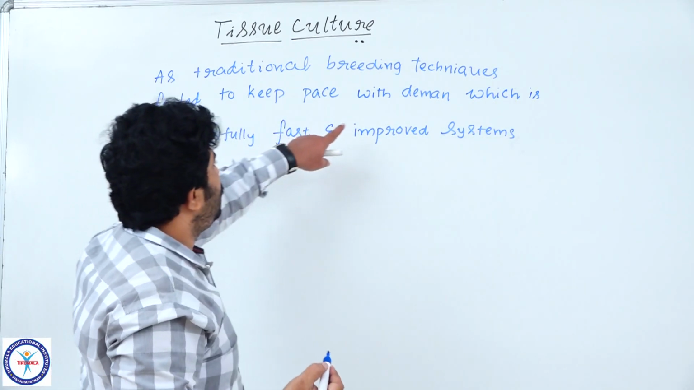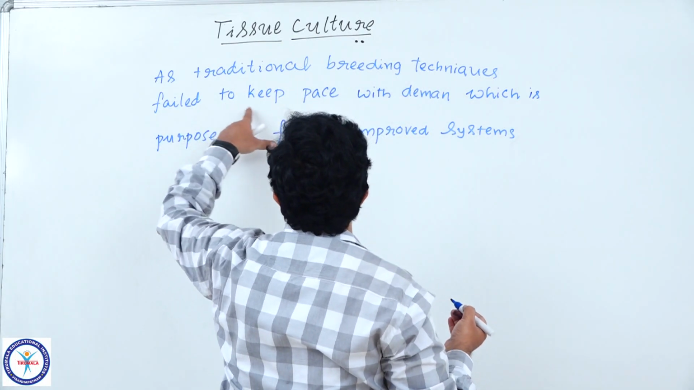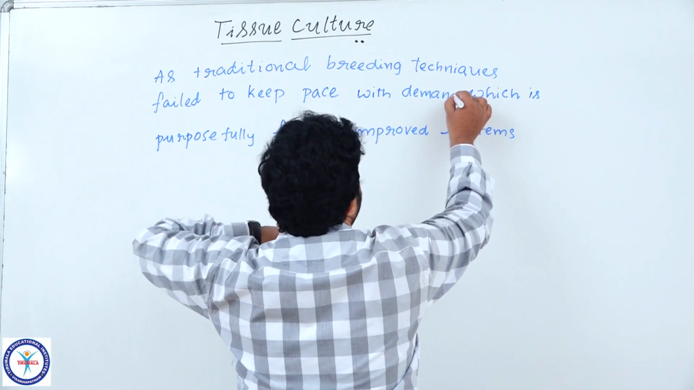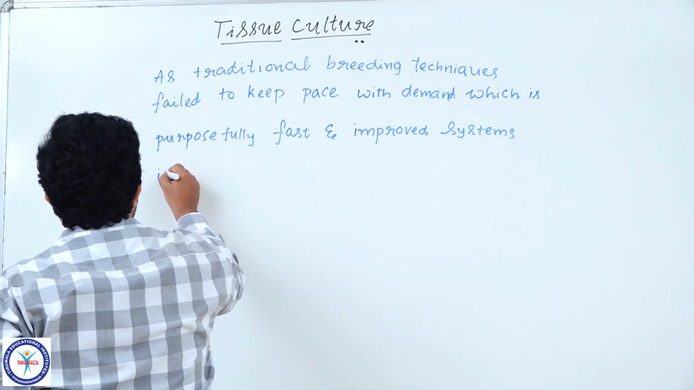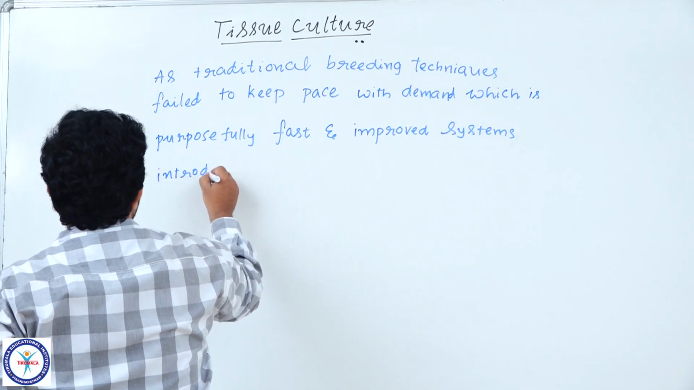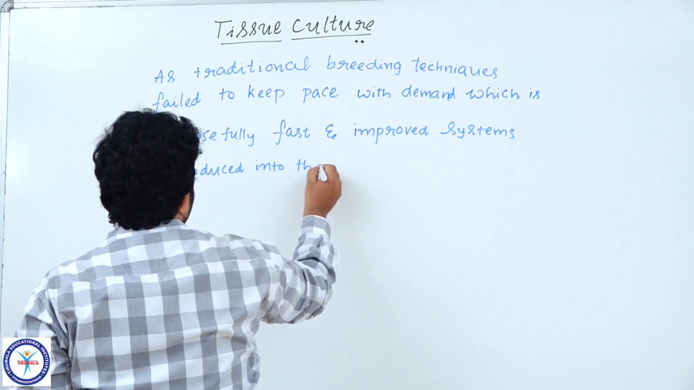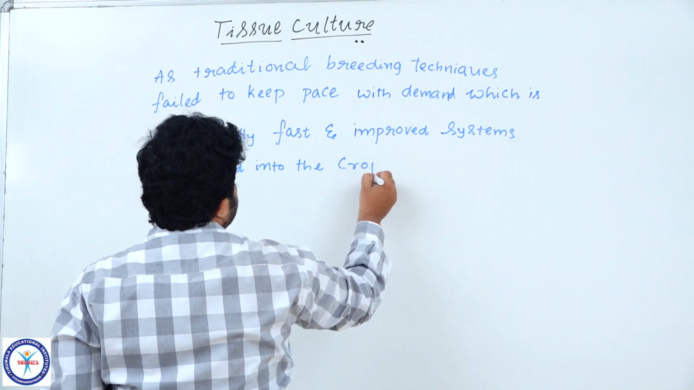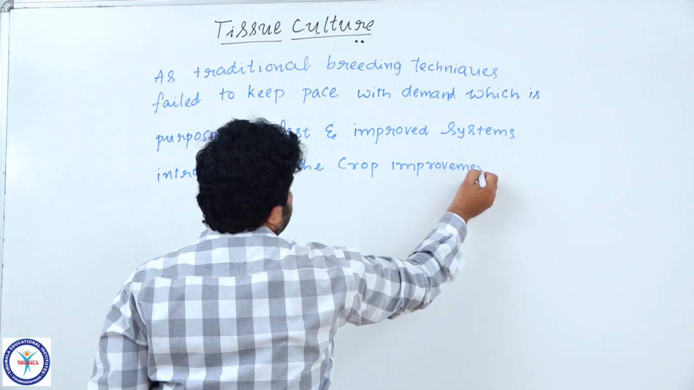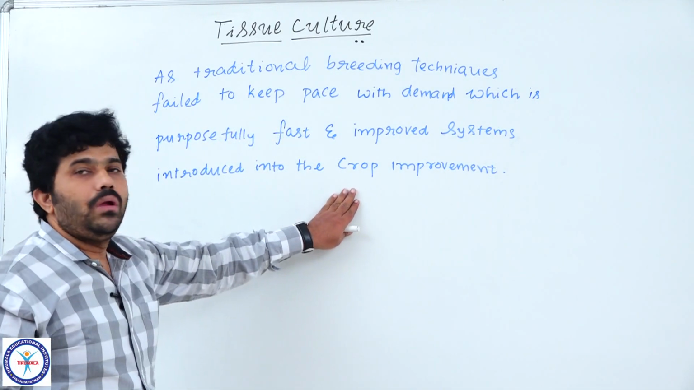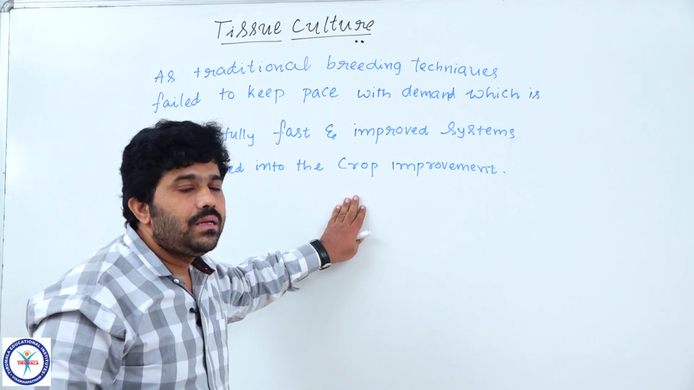Traditional breeding techniques fail to keep pace with the demand, so purposefully fast, improved systems were introduced into crop improvement. To improve the crop or varieties of crop requires some technologies.